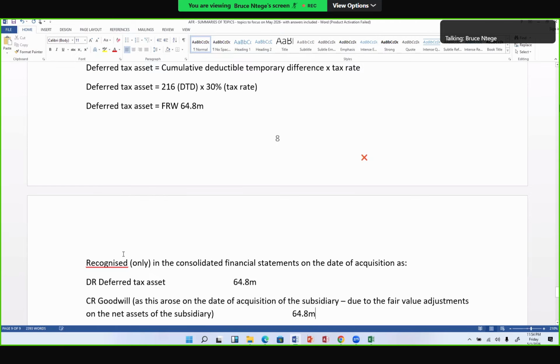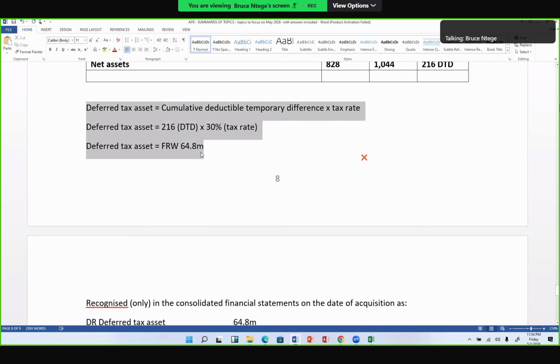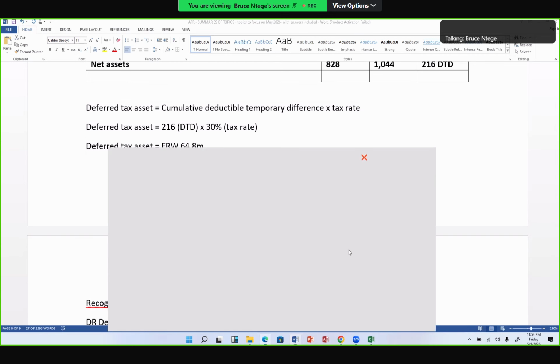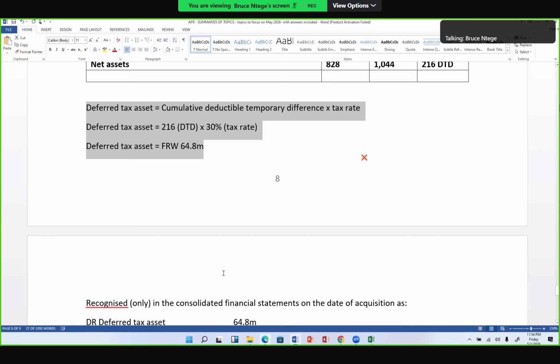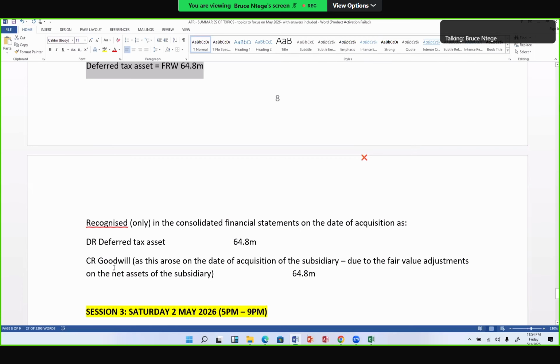If I was asked that, and the question told me to end with only the calculation of that deferred tax, the question was tricky. It didn't tell you whether it's a deferred tax asset or deferred tax liability. It just told you to calculate the deferred tax amount. But they're telling us it's based on the acquisition of a subsidiary. That phrase I've highlighted, acquisition of a subsidiary, is the reason that if they told me to recognize it, I'll take it to the goodwill account, because anything that applies to the acquisition of a subsidiary goes to the goodwill account as an adjusting or corresponding entry.